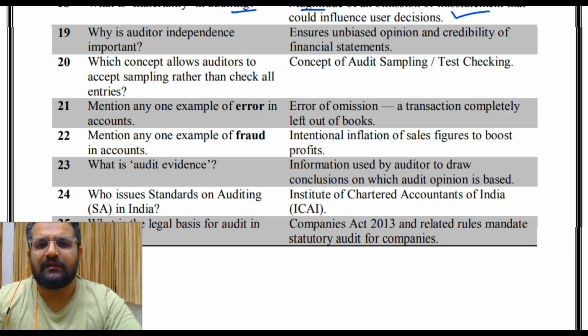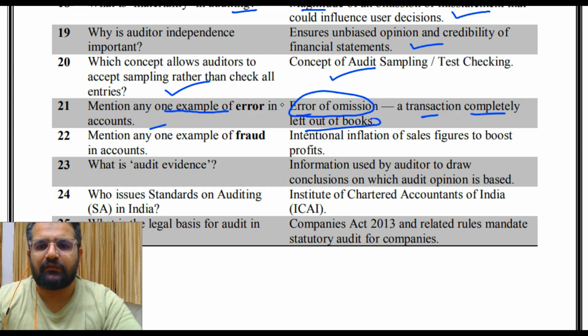Why is auditor independence important? Ensures unbiased opinion and credibility of financial statements. Which concept allows auditors to accept sampling rather than check all entries? Concept of audit sampling, test checking. Mention any one example of error in accounts. So error of omission, a transaction completely left out of books. We have seen all of this in accounting: error of omission, error of commission.